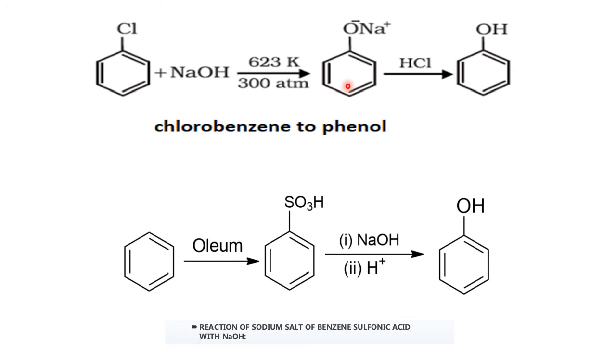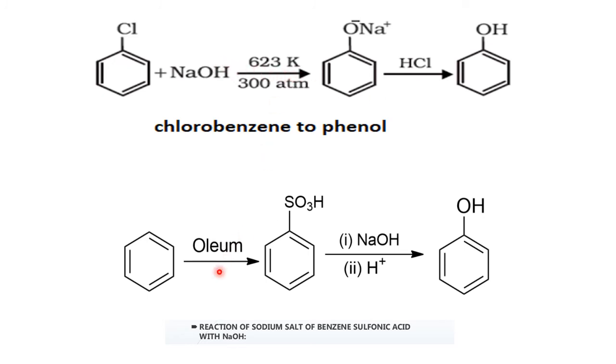Sodium chloride, sodium bromide, sodium oxide, like that it is sodium phenoxide. So that is converted into OH in the presence of what? HCl. So whenever a question is asked, how will you convert chlorobenzene to phenol? It is indirectly converting the chlorobenzene to the phenoxide ion, sodium phenoxide type. Then we will go to the phenol. So in this way, chlorobenzene to phenol by using the alkali under drastic conditions.